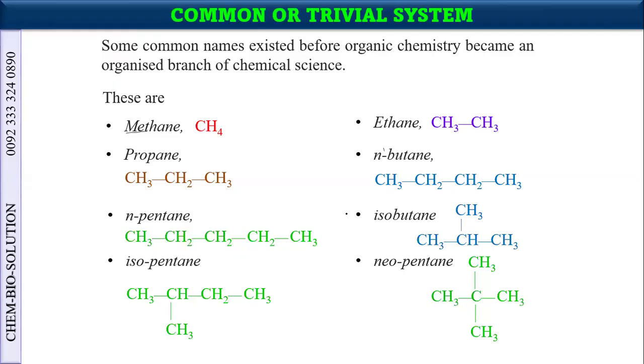A level means A2 or AS level, both. These are not included in A2 and AS level, but they are included in other systems prevailing in the world, India, Pakistan, and other countries, because common names are also important, and these names are frequently used in different products. So it is important to include these names in the syllabus, but at Edexcel and CIE A level, these are not included. So you don't bother to memorize these terms. Okay.